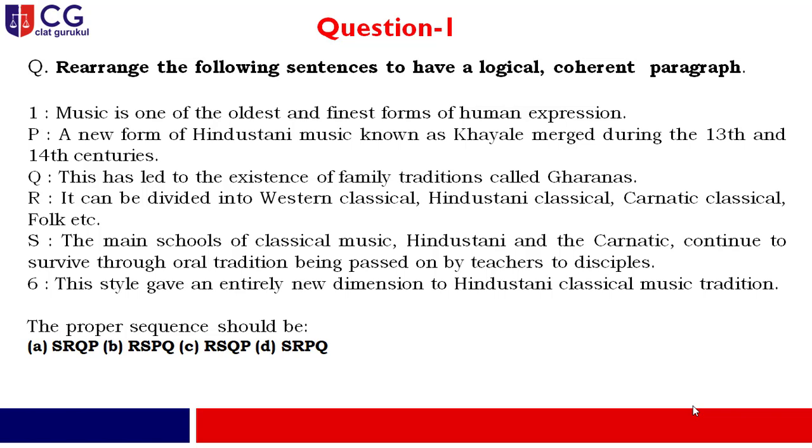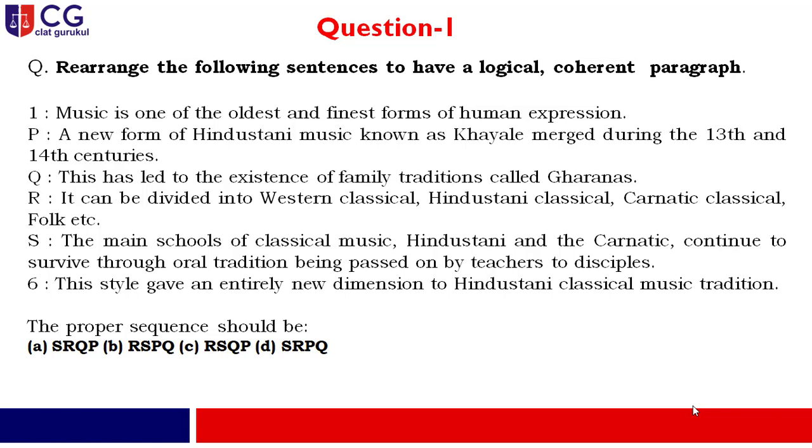And after that, it will be followed by S: the main schools of classical music, because you find the keywords over there, Western classical. So classical music, Hindustani and Carnatic, continue to survive through oral tradition being passed on by teachers to disciples. Right. Now you have the combination RS.